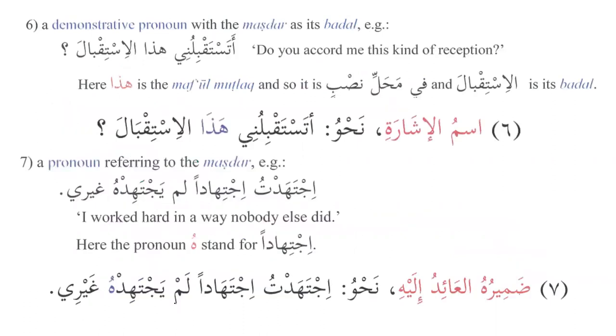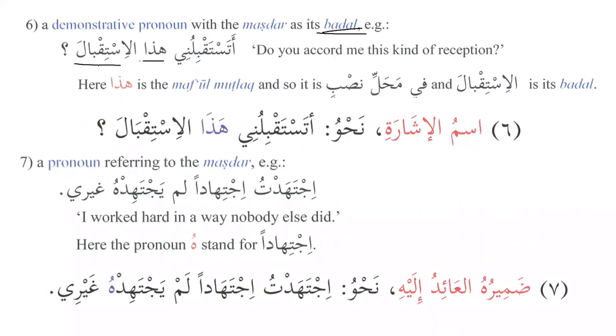Number 6 is the demonstrative pronoun with the masdar as its badal. As we say, isharatun wa musharun ilayhi, and also we call it badal. So, atastaqbiluni hadha al-istiqbali, do you accord me this kind of reception? So here what happened? We know istaqbala, yastaqbilu, istiqbalan, right?